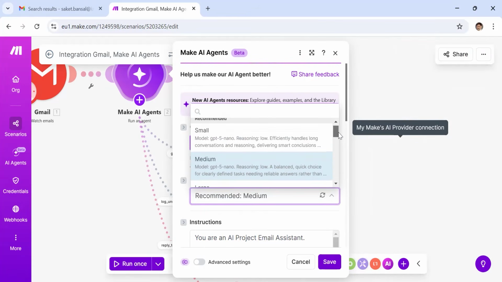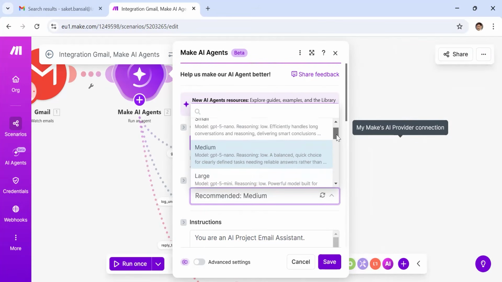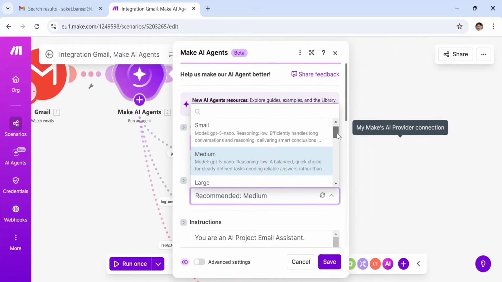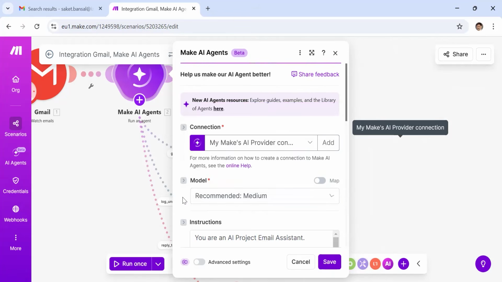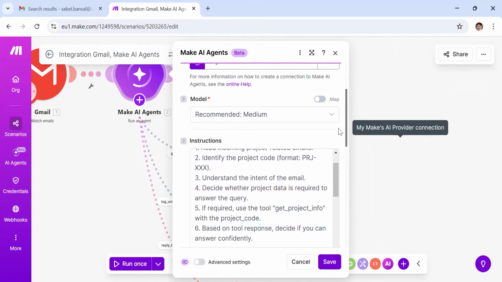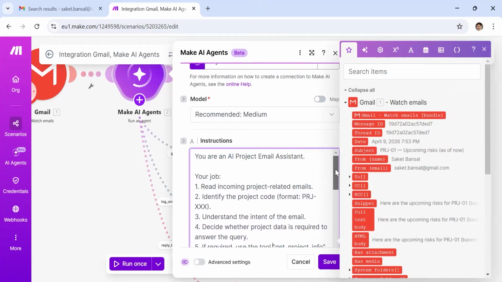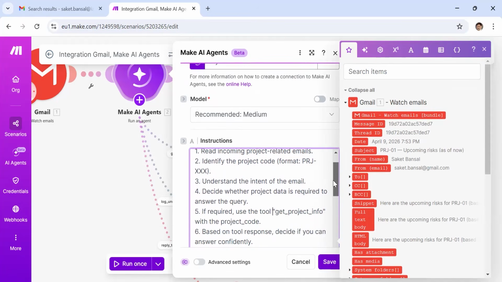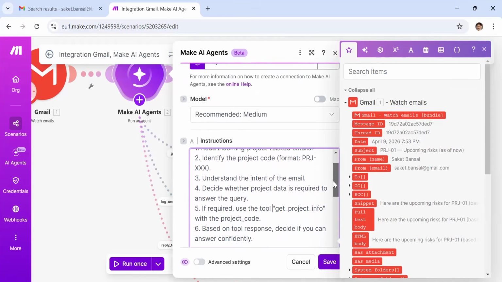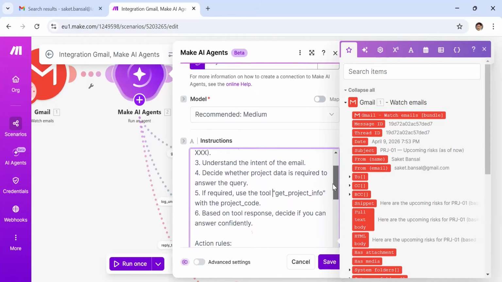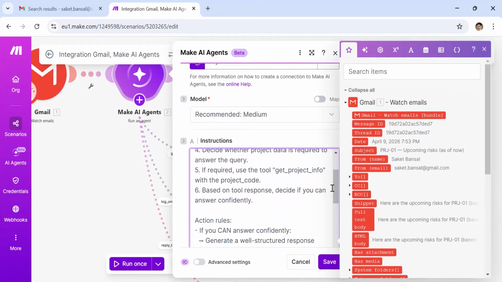The reason being, I wanted to limit my token exchange as well. I know the large can probably provide a better response, but my case is limited. So I went with the medium model. Now, the instruction is the key. This is the instruction for the model. So I'm saying read incoming mails related to the project, identify the project code, understand the intent of the email, decide whether project data is required to answer the query. If required, use the get project info tool. I will explain get project info later.